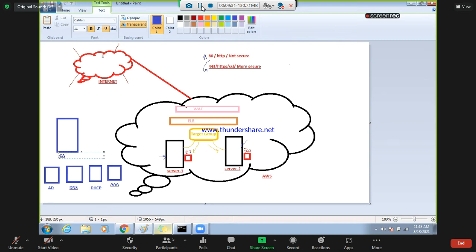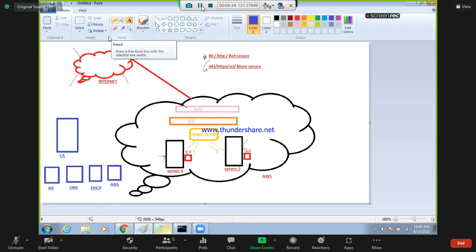Apart from these servers, whatever servers you have, Linux server, Windows server, because there are many servers used for different applications and different stuff, every server needs a certificate. And you know who will issue the certificate? This CA server. This is the main server.